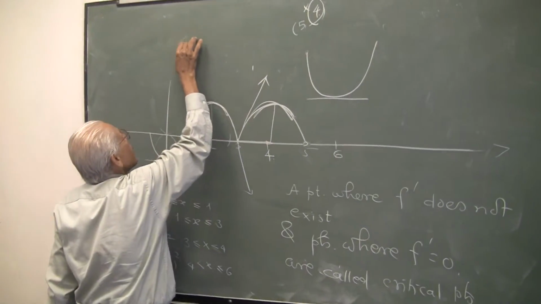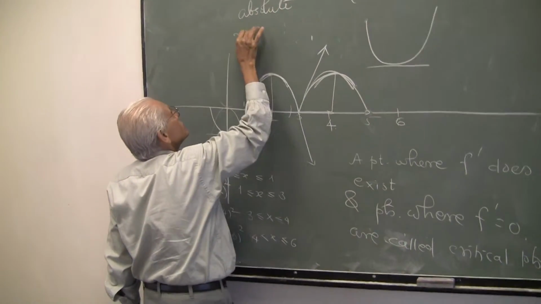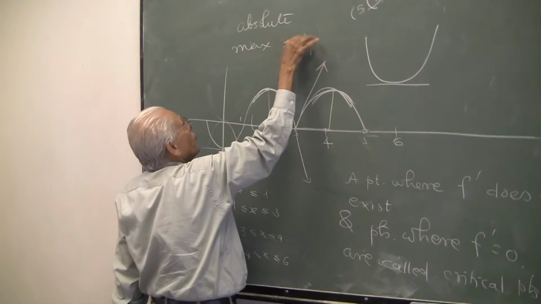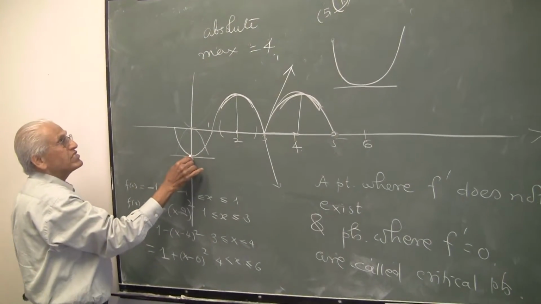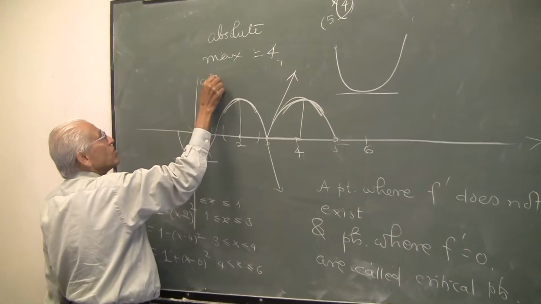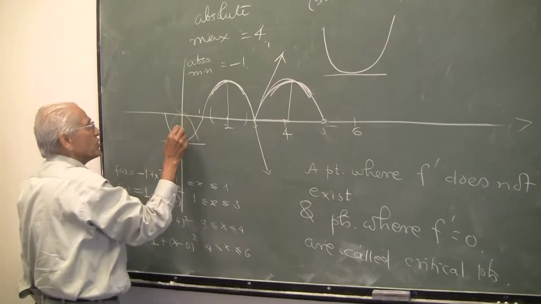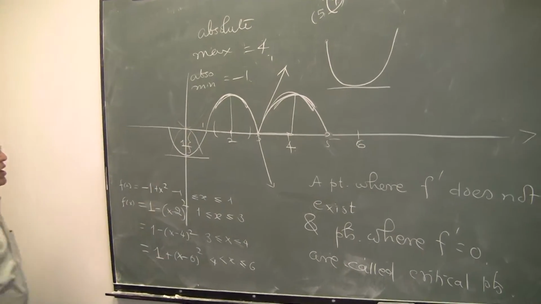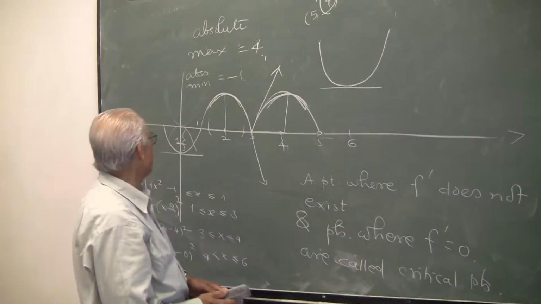So the absolute maximum here is 4. Now, it so happens that the absolute minimum coincides with the local minimum. So you can say the absolute minimum is the value -1 because this distance is 1. Now, let us investigate these maxima and minima further.